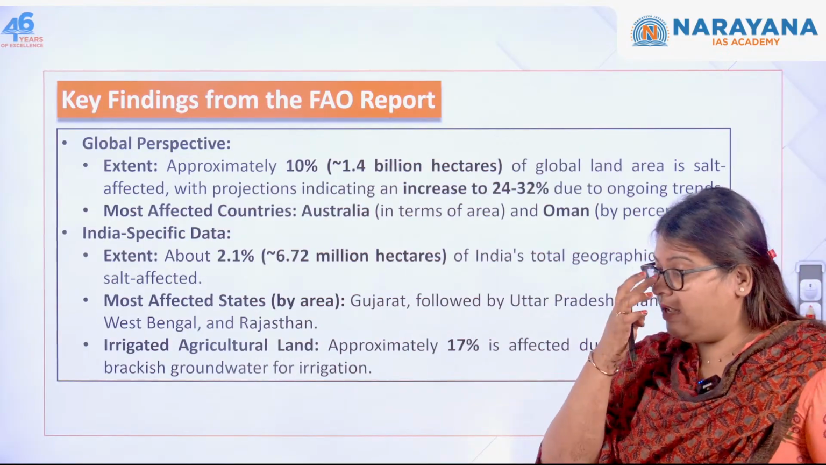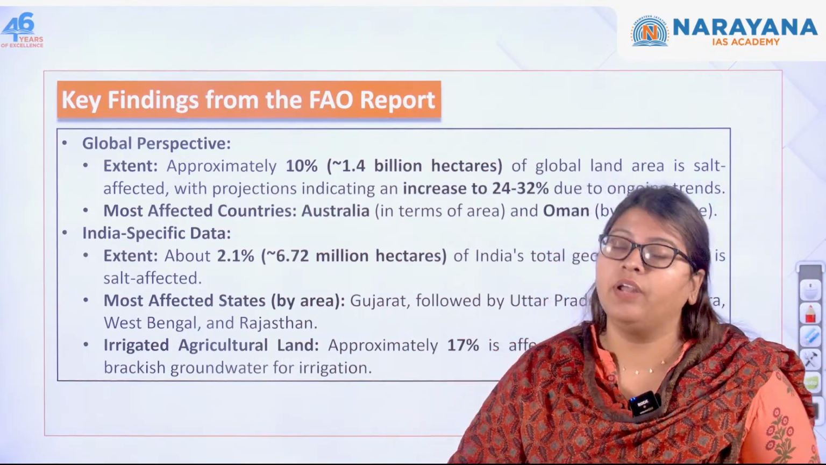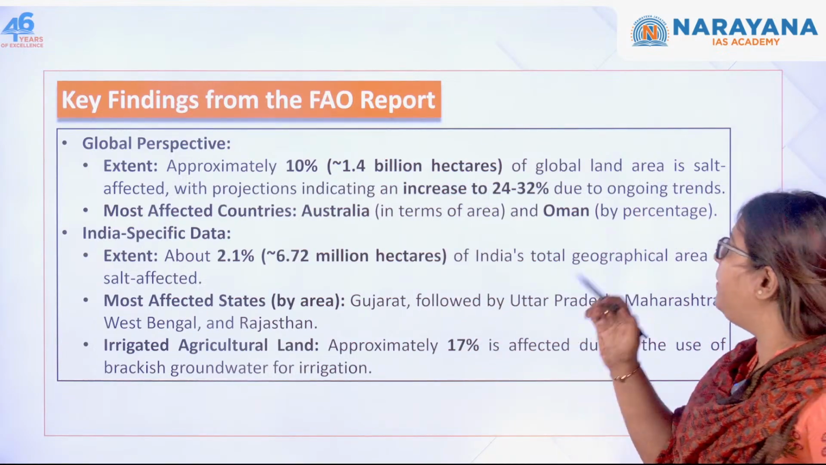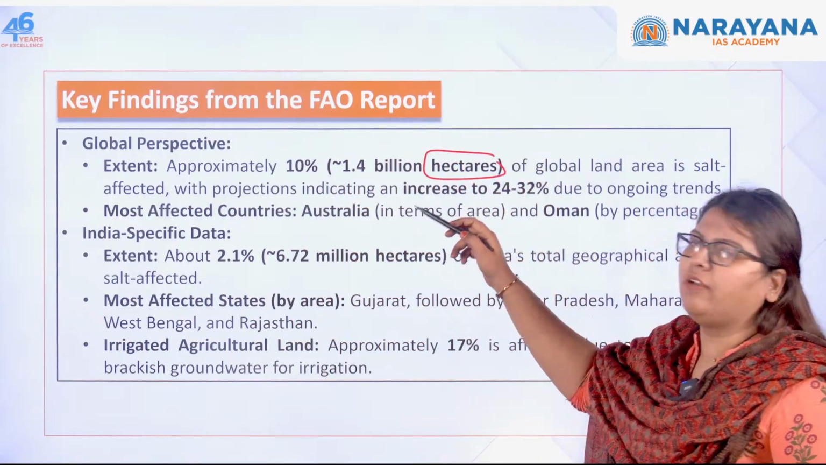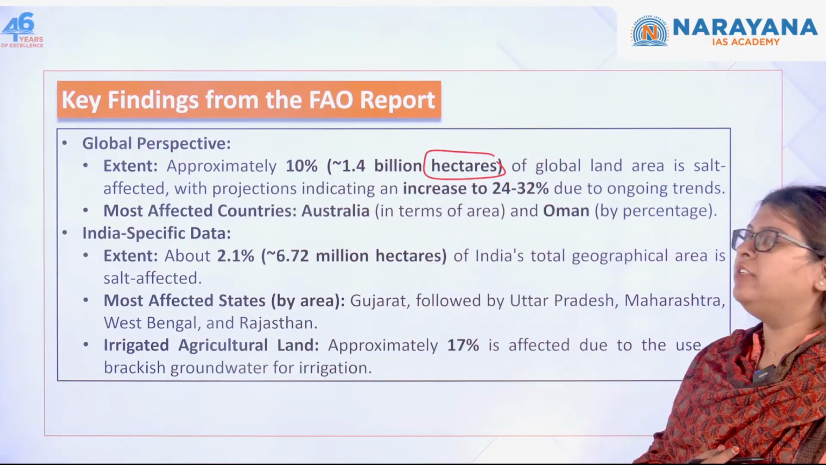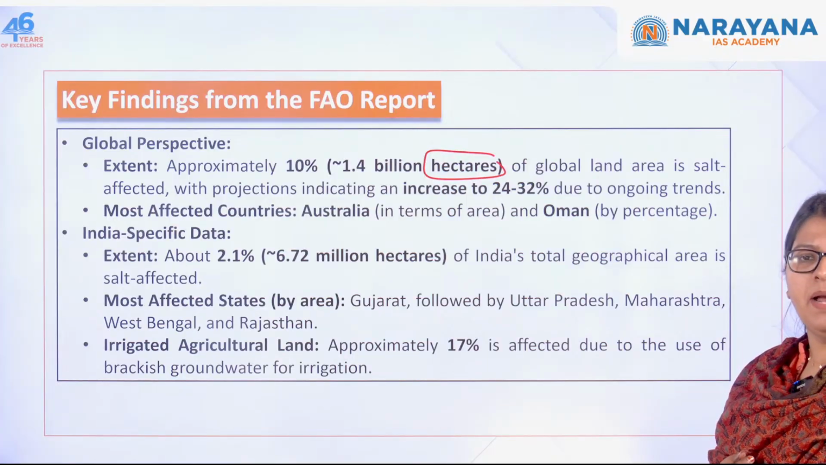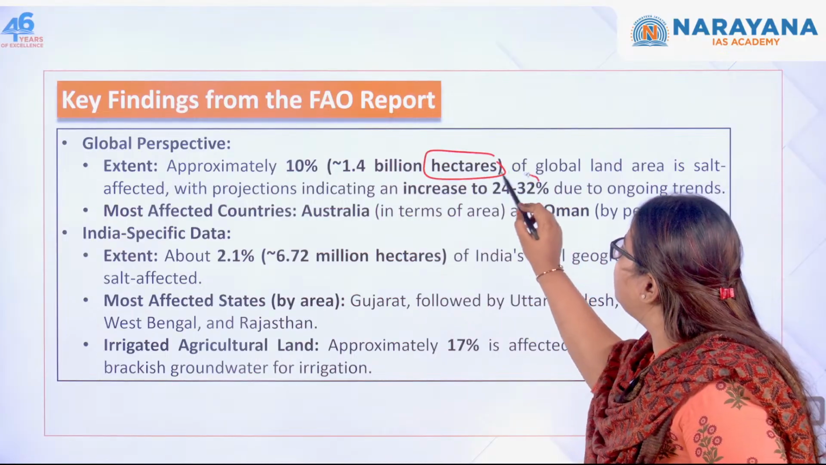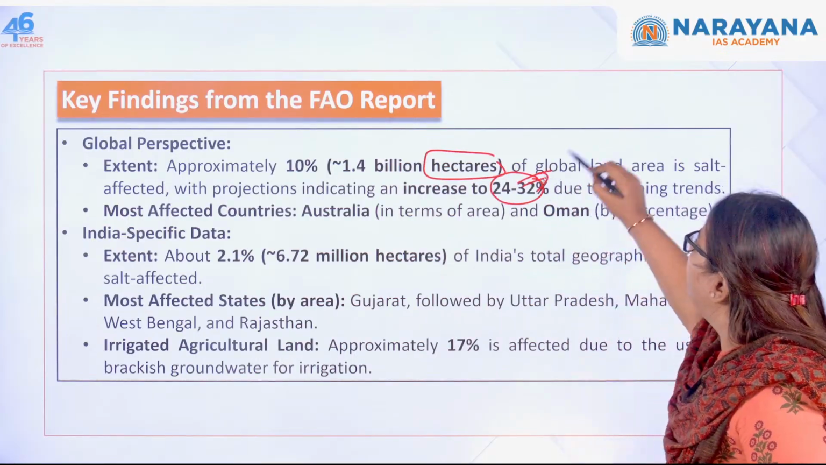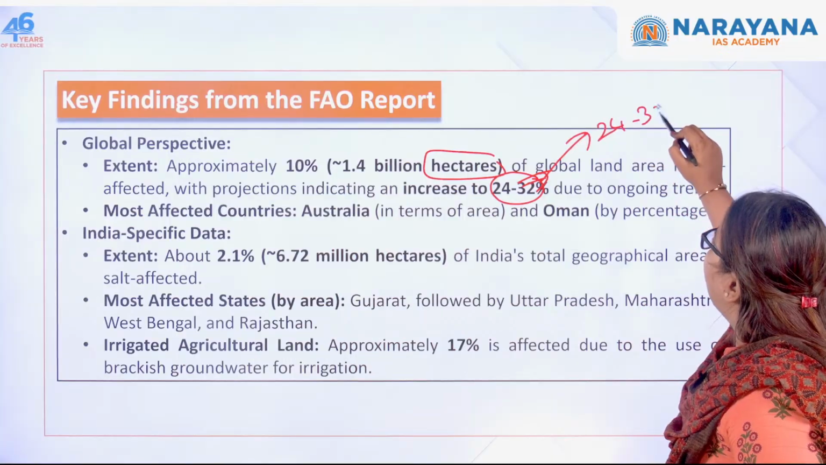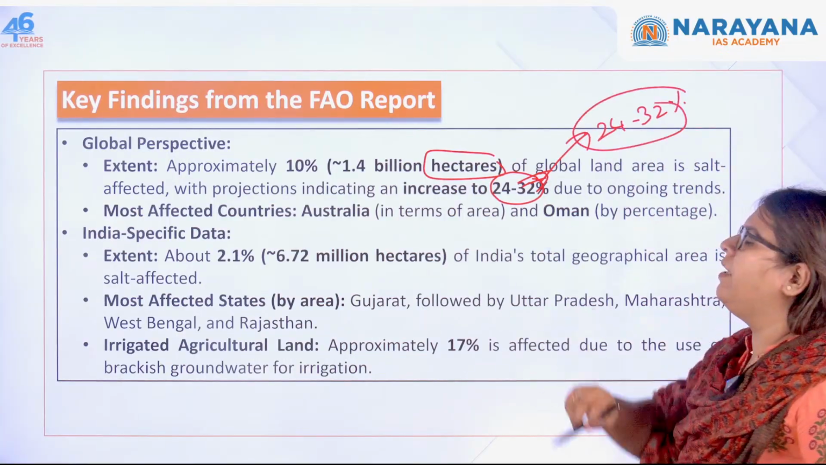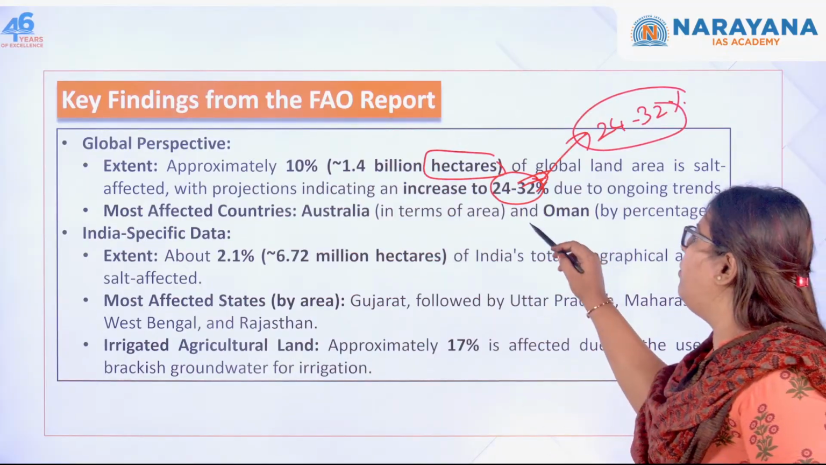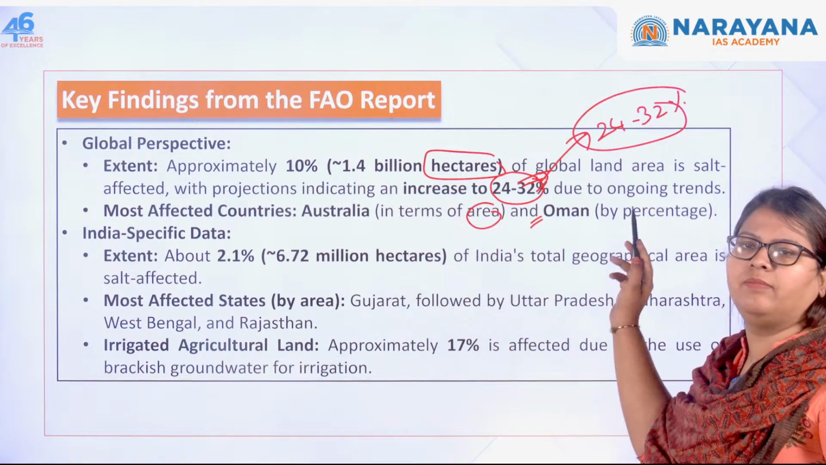Let's see what are the key findings of this particular FAO report. The global perspective is that approximately 1.5 billion hectares of the global land area, which is nothing but 10%, have been affected by this particular salinization. Do you understand? This can also increase by 24 to 32 percent is what they say. And the most affected countries are what? Australia as well as Oman, in terms of area and in terms of percentage.